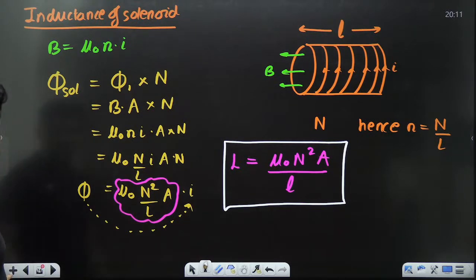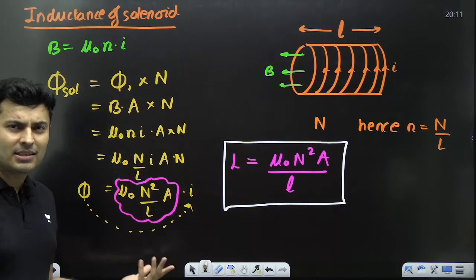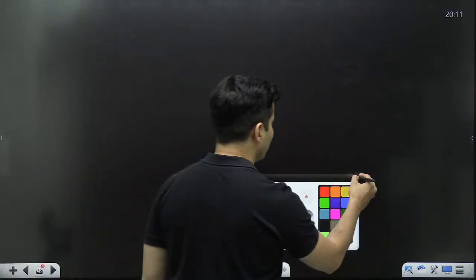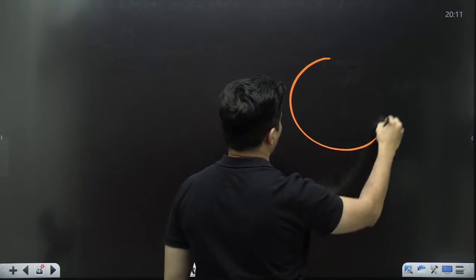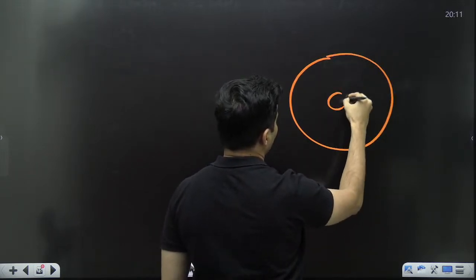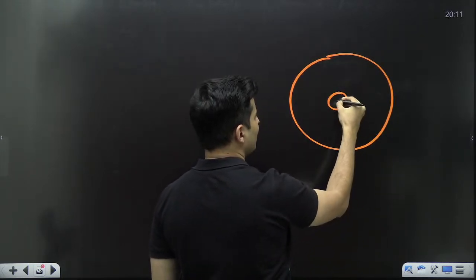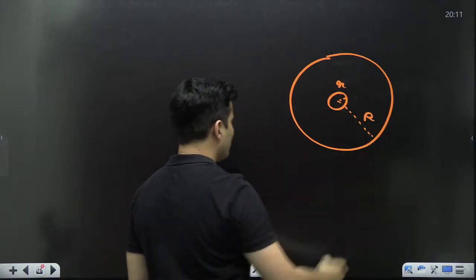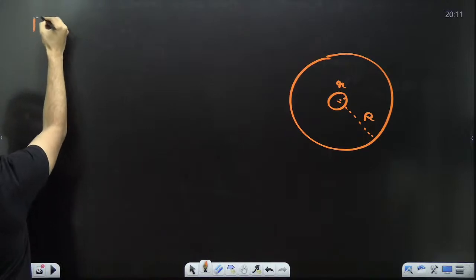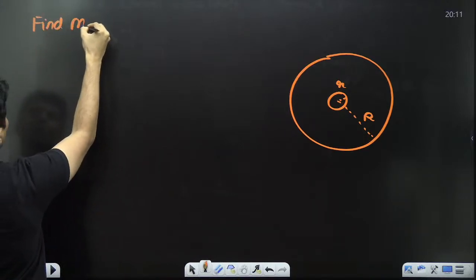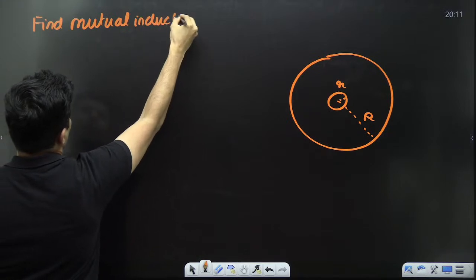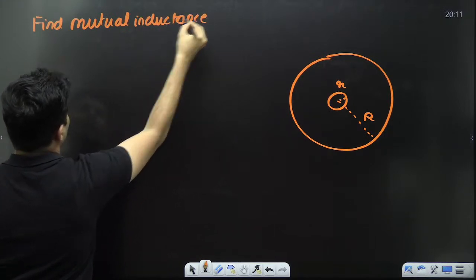Chalo. Similarly, you can also find mutual inductance if needed. Say for example, there is one coil over here and another coil over here. This is a small radius and this is a big radius. The question is to find the mutual inductance.